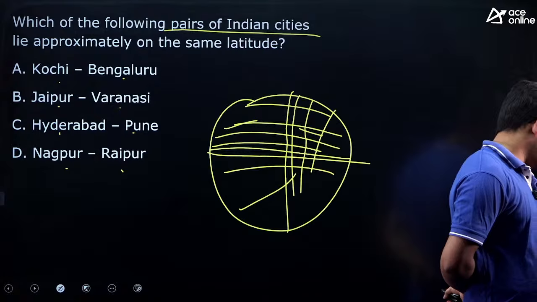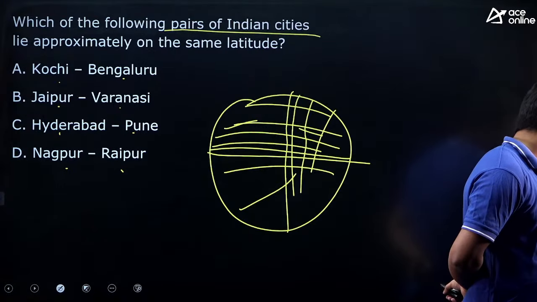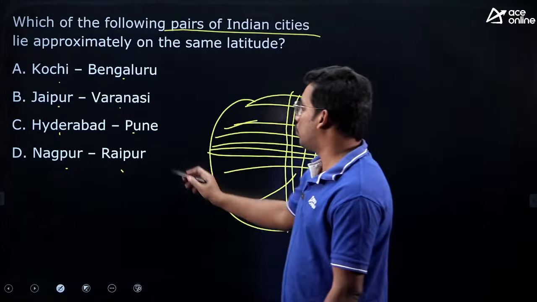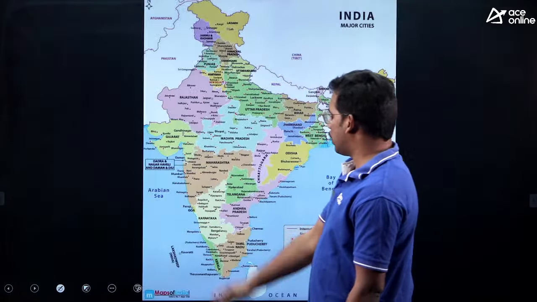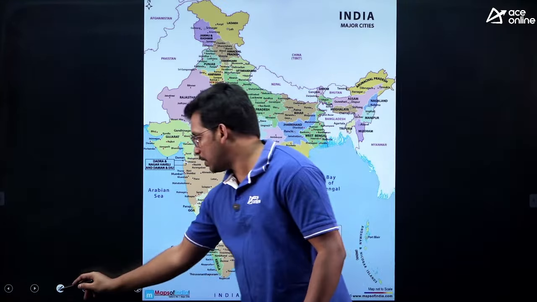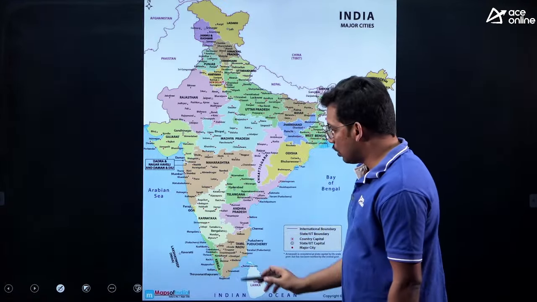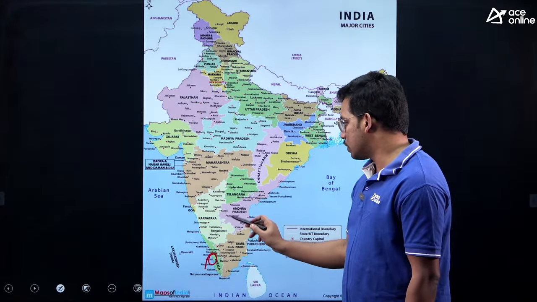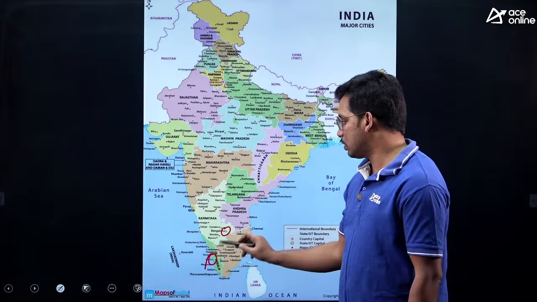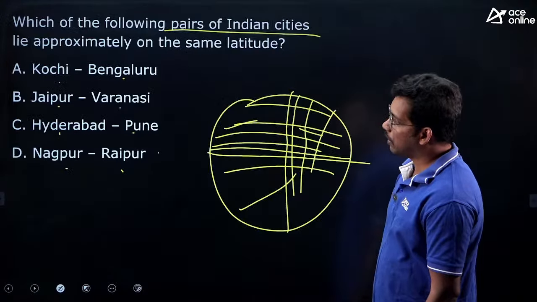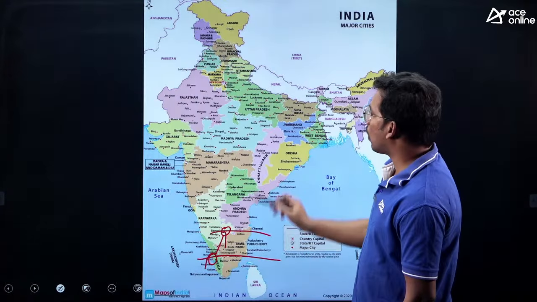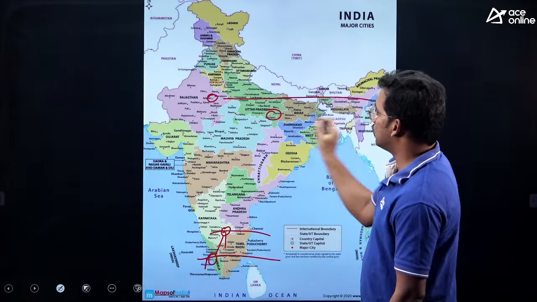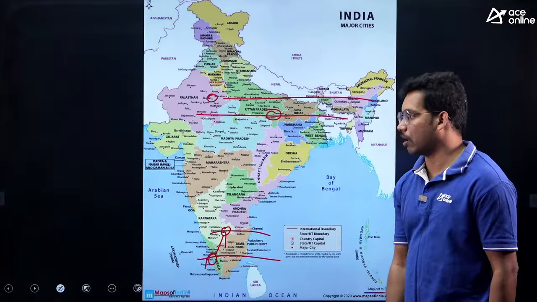So again, Shadow Monarch has answered. Very good. The answer is D, that is Nagpur and Raipur. Kochi and Bengaluru, you can see here, this is a very big map and may not be clear. Kochi is in the very southern part of Kerala and Bengaluru is in Karnataka, so these are not at all on the same latitude. Next option, Jaipur and Varanasi. These are a little bit close but not very close. This is Jaipur, this is Varanasi. This is one latitude and that latitude is very far away.